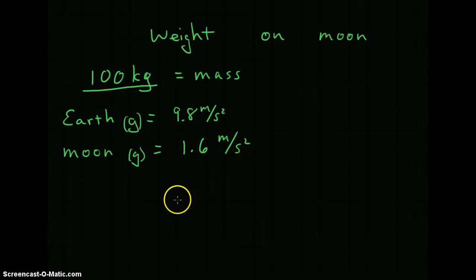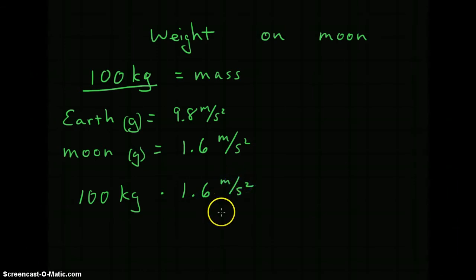So to find my weight on the moon, again, my mass would be the same, so that would be 100 kilograms times 1.6 meters per second squared, and that means my weight on the moon would be, and since I'm multiplying by 100, I'm just going to move my decimal point 2 times to the right, and I get 160 kilogram meters per second squared, and that is the same as 160 newtons.